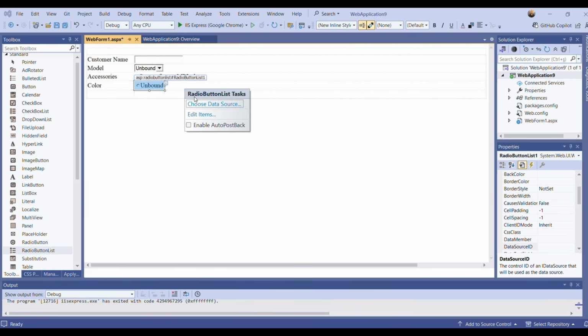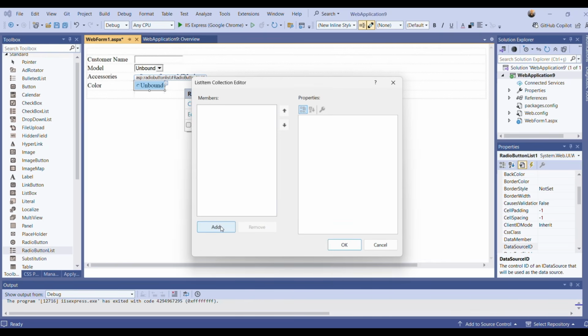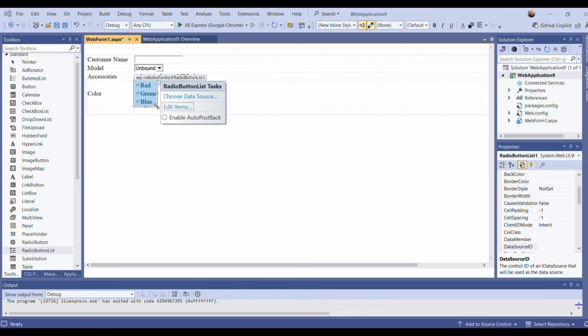And here for the radio button list, I'm clicking to edit items. I will have 3 items, so I click add 3 times. For the first one, I will say red. For the second one, I will say green. And the third one, I will say blue. And I say okay. So we can see the items here for color.